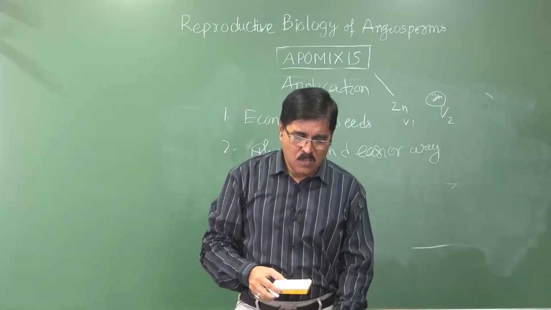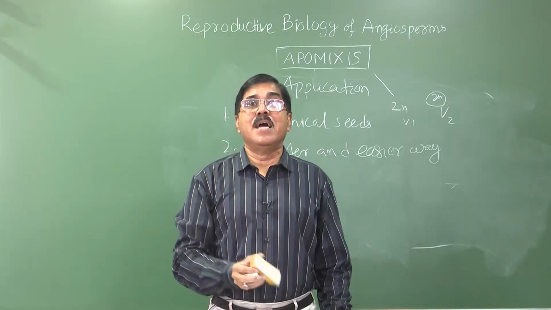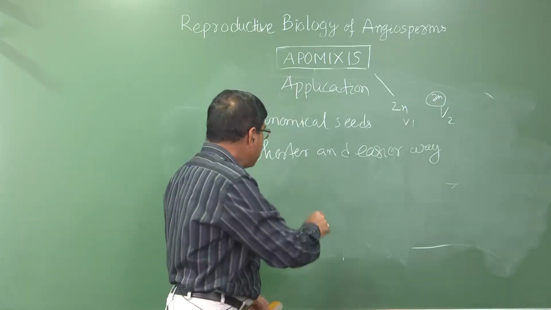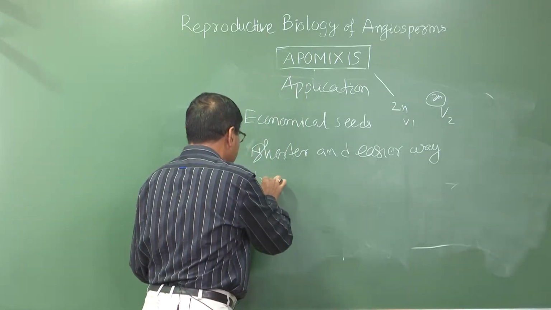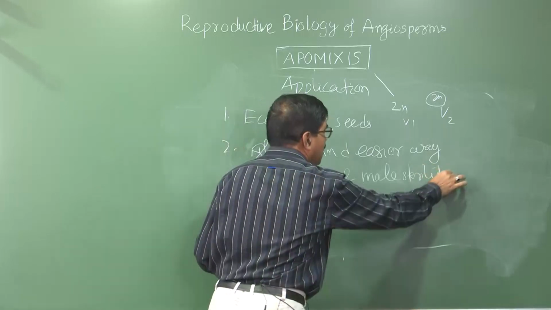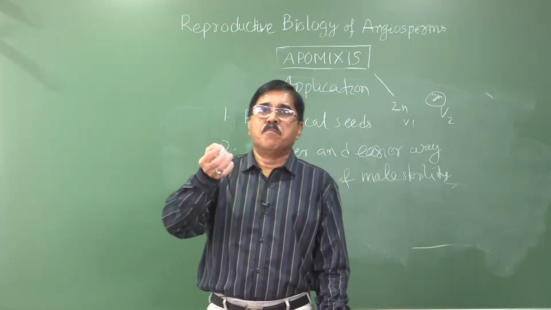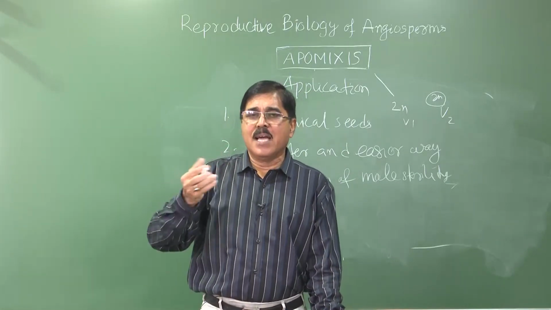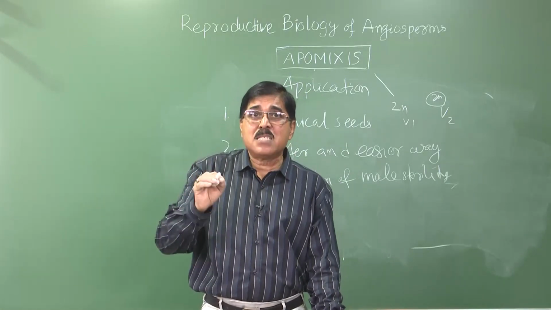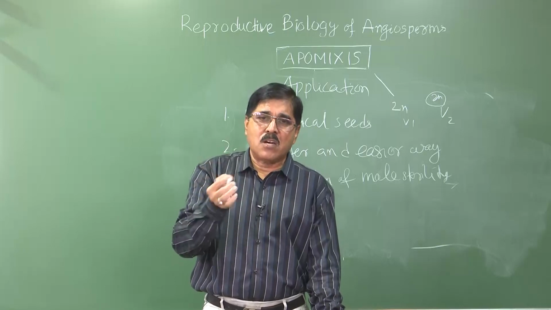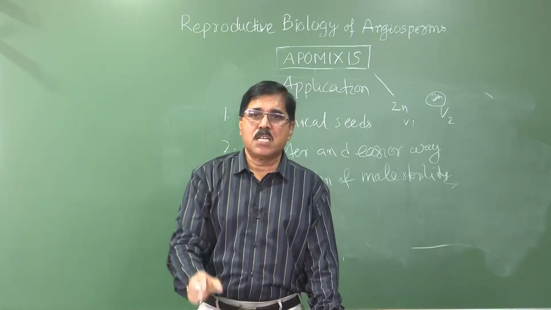Then there are some cases of male sterility. It is independent of male sterility. Male sterility means that in some cases these plants produce eggs, but the pollens are sterile. These pollens cannot produce seeds. This happens in many cases of palm trees.